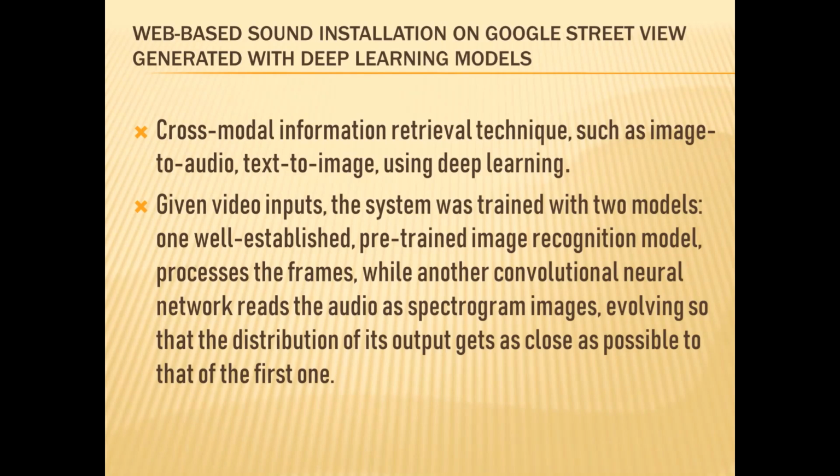This work is based on the recent development of the cross-modal information retrieval technique using deep learning. By giving video input, the system was trained with two models. The first one is a pre-trained image recognition model, and the second one is a convolutional neural network, which is able to read the audio as spectrogram images. That is, if we are given an image as an input, it will give us the best matched sound file for the scene.